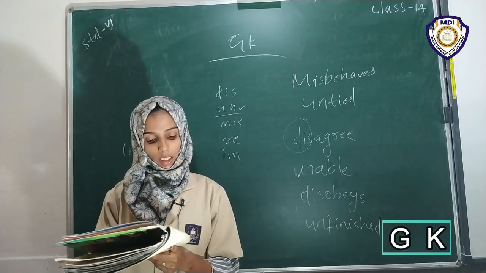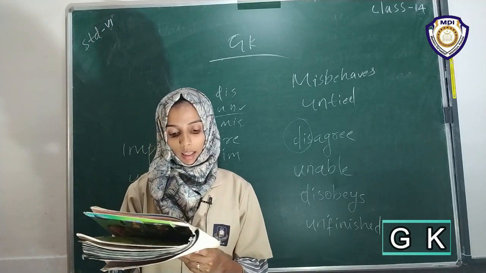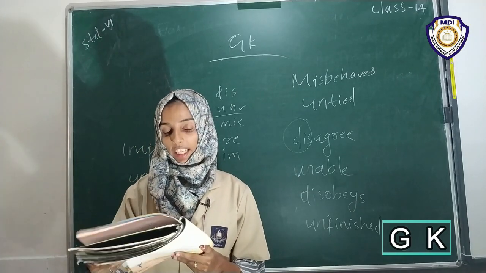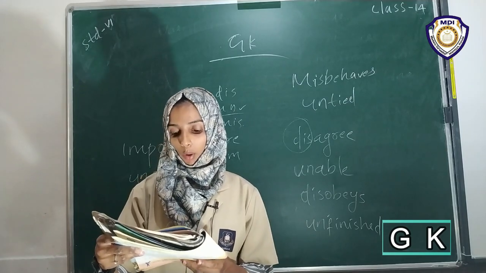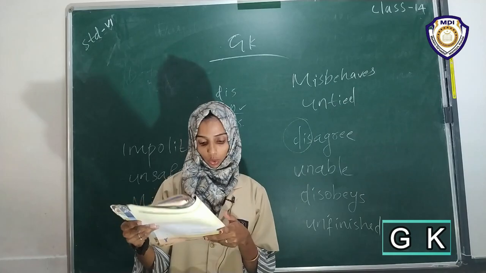Okay. Ninth one, a drop in the ocean. The answer of the ninth one is H: a small portion of something huge.